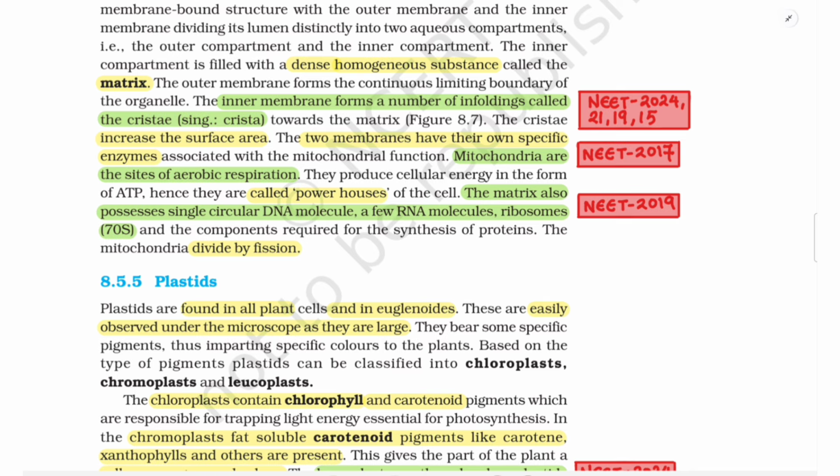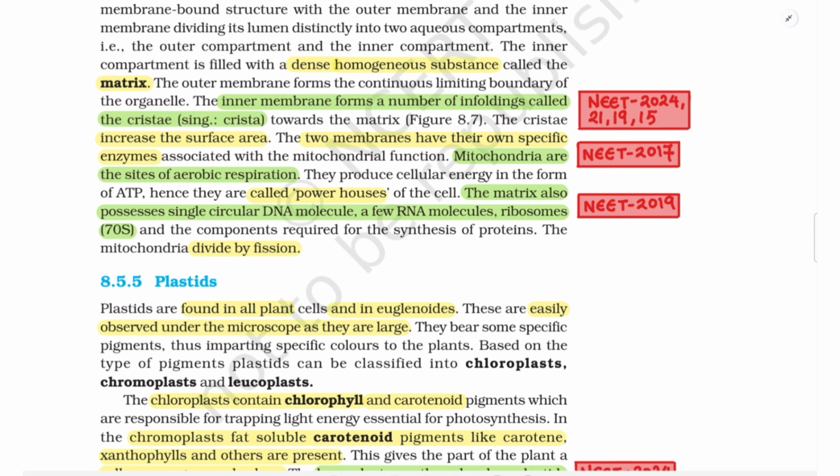The inner membrane forms a number of enfoldings called the cristae, singular crista, towards the matrix, figure 8.7. The cristae increase the surface area. The two membranes have their own specific enzymes associated with the mitochondrial function. Mitochondria are the sites of aerobic respiration. They produce cellular energy in the form of ATP, hence they are called the powerhouse of the cell.